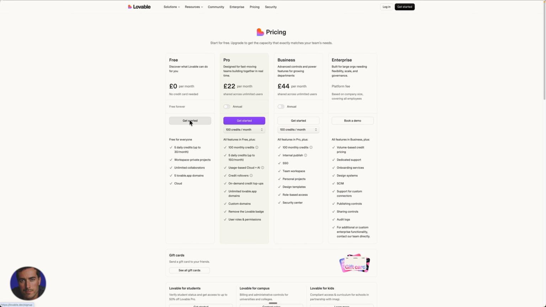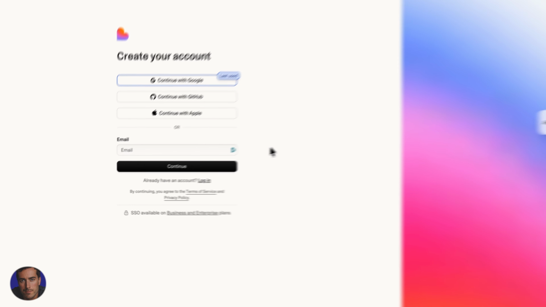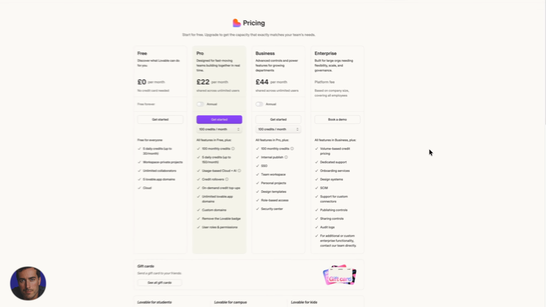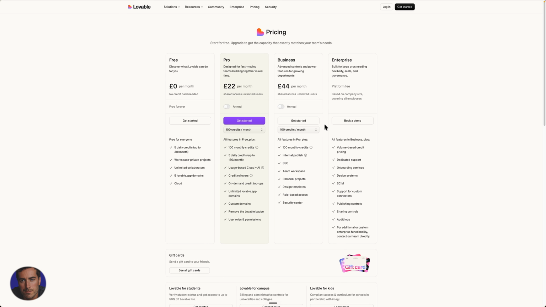Whether you're on the pricing page, you click Get Started here or up there, or any of the pages that you're on. Once you click my link, I encourage you to check out the platform, use my link, see what the platform has to offer. You don't know if it's the right plan and platform for you until you give it a test drive. So give it that test drive, check it out, see what you can create with Lovable, different sites, different apps, different projects. And if you want to stick around, you can get one of these pay plans, but you don't have to. You can stay on the free plan forever.